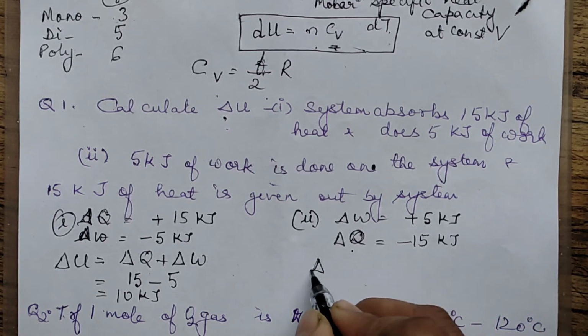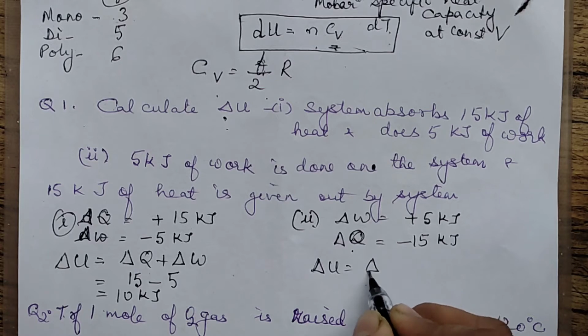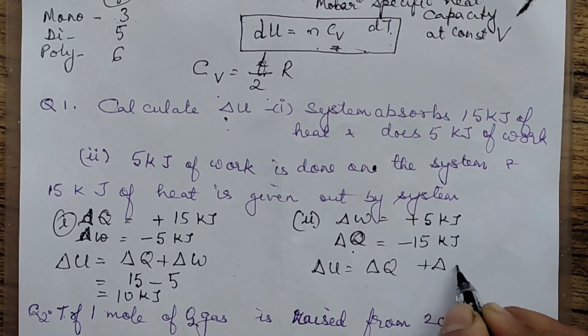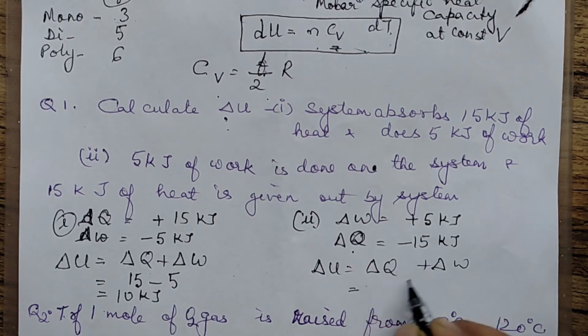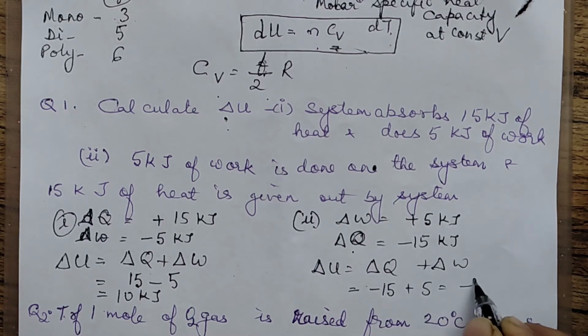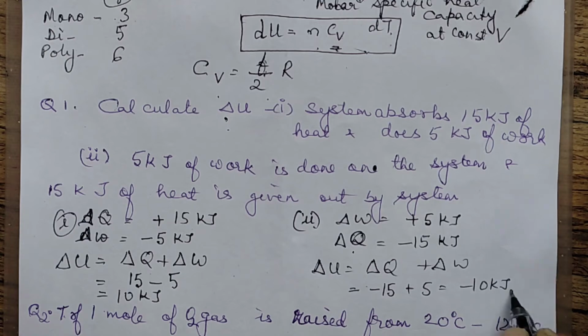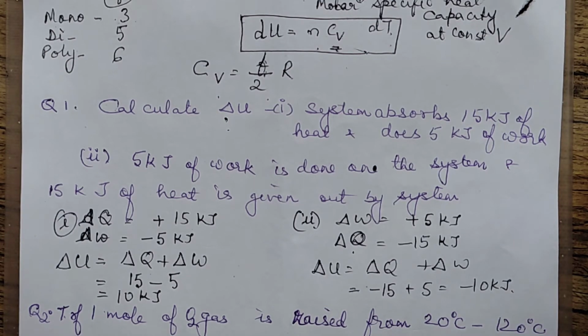And you're asked to calculate delta U. Delta U is equal to delta Q plus delta W. Put these values with their signs. So minus 15 and this is plus 5. So you will get the answer in this case as minus 10 kilojoules. This was the simplest question. I hope you have followed it.